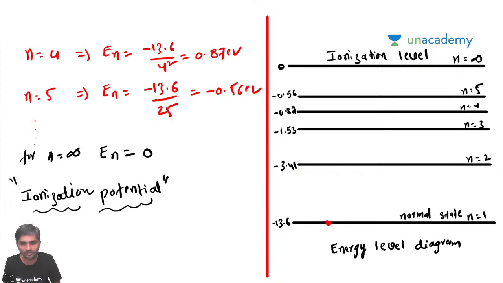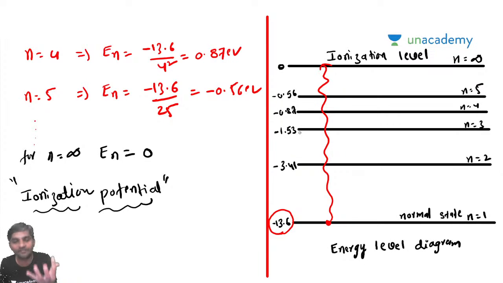To move this electron from the normal state to the ionization state, you require this amount of external energy. What do you mean by ionization state, sir? It will go out of this orbit. It will detach itself from the nucleus.